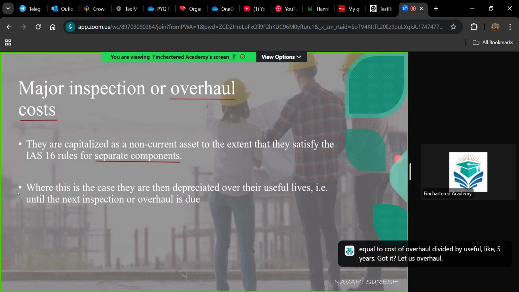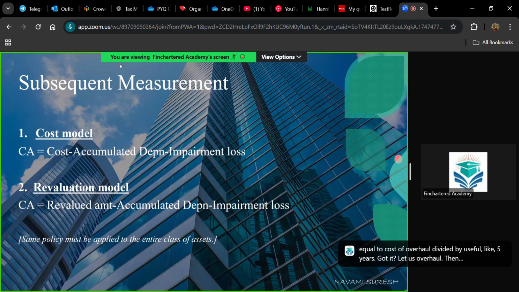Then subsequent measurement. For subsequently measuring assets of a company, you have two models, that is cost model and revaluation model. As per the cost model, carrying amount equals cost minus accumulated depreciation minus impairment loss. Accumulated depreciation means the cumulative total of the depreciation till date.